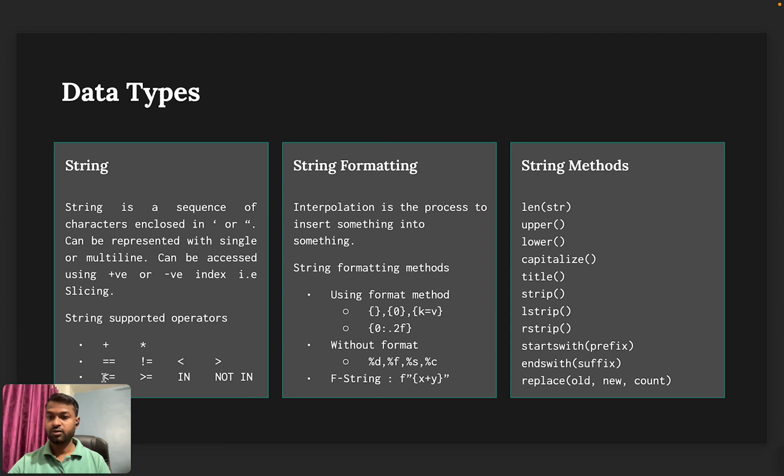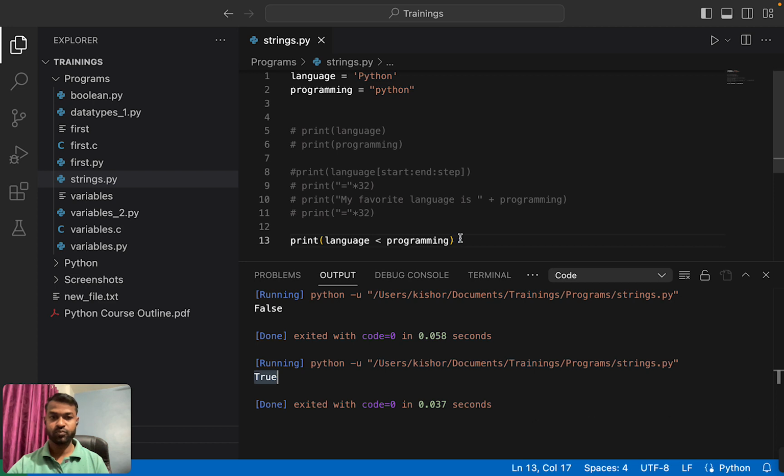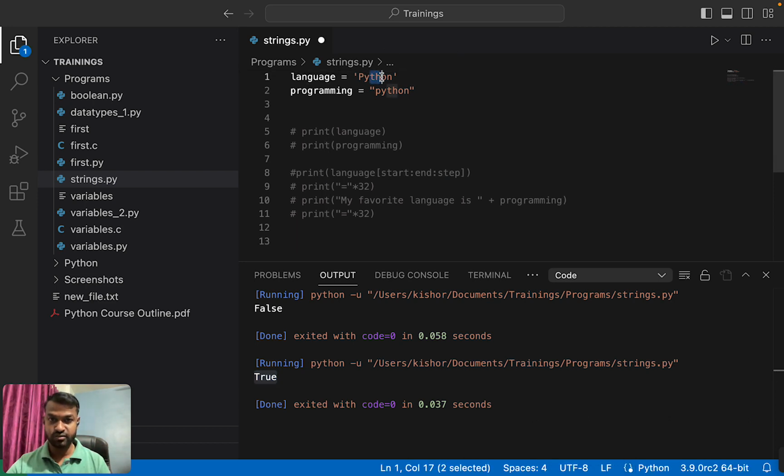Less than or equal to and greater than or equal to are similar to less than and greater than. Here one more operator that strings support is in and not in. Basically, if we have to identify whether any substring is present in a string or not, then we can use these string operators.